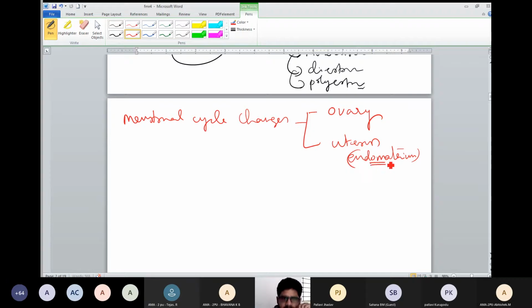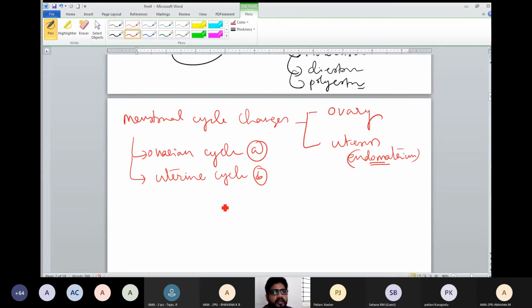In endometrium only menstrual cycle changes take place. So when changes occur in the ovary, that is called ovarian cycle. When changes occur in the uterus, that is called uterine cycle. So menstrual cycle is further divided into A and B, ovarian cycle and uterine cycle.